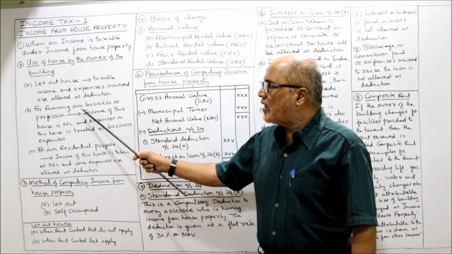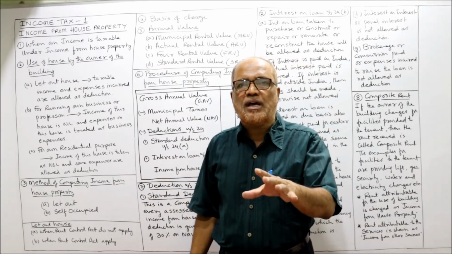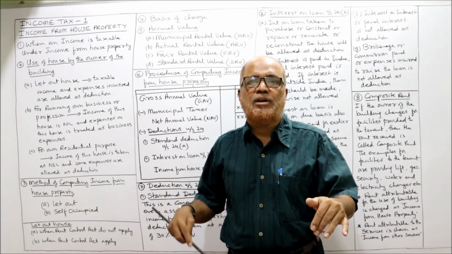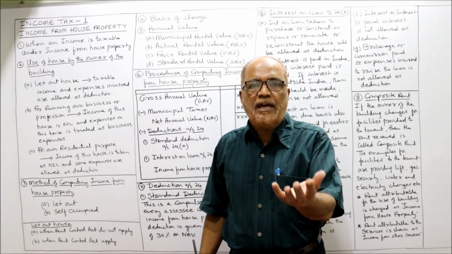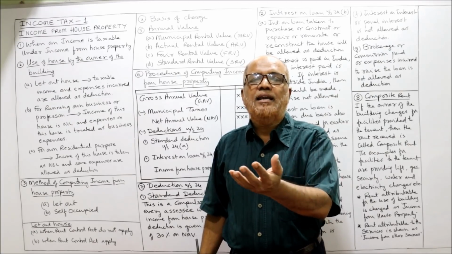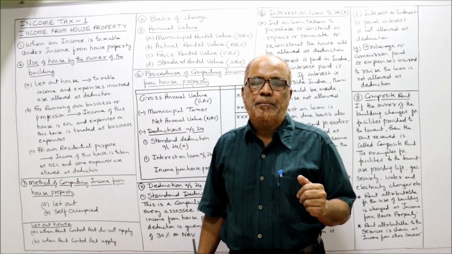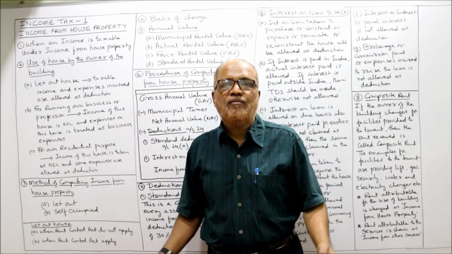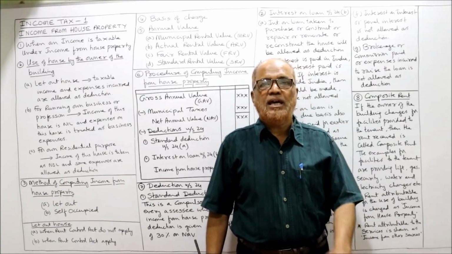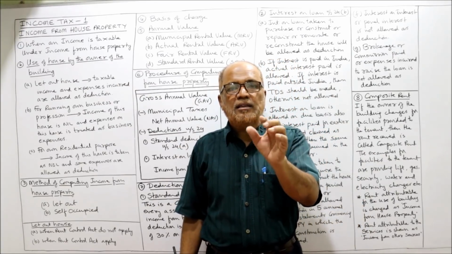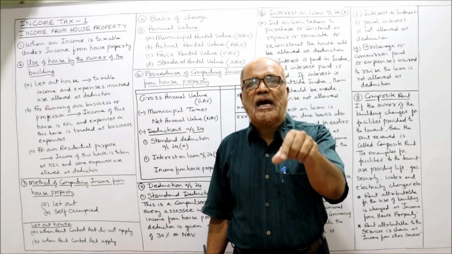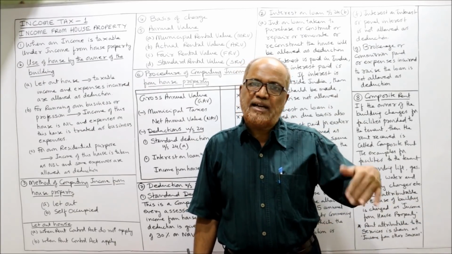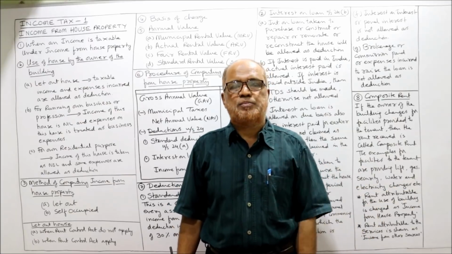Next one is for running own business or profession. Sometimes a person will run his own business or own profession in his own building. In that case, Income Tax Act says the income from house property will be nil, because he is using the property for running his own business or his own profession. The income of such house will be nil, and the expenditure incurred on that house will be treated as business expenditure or professional expenses.